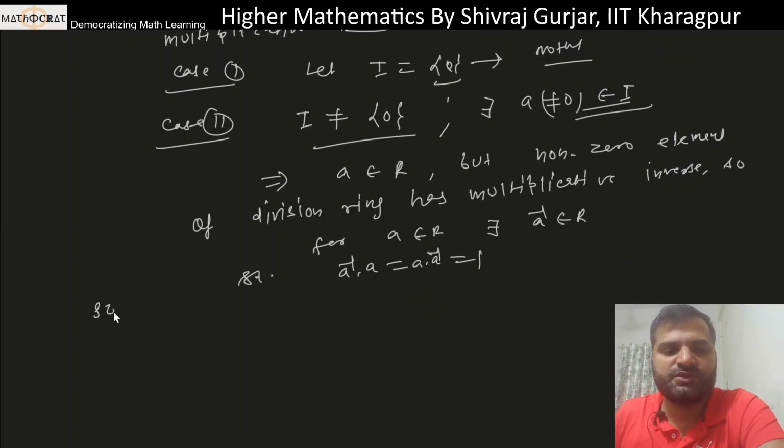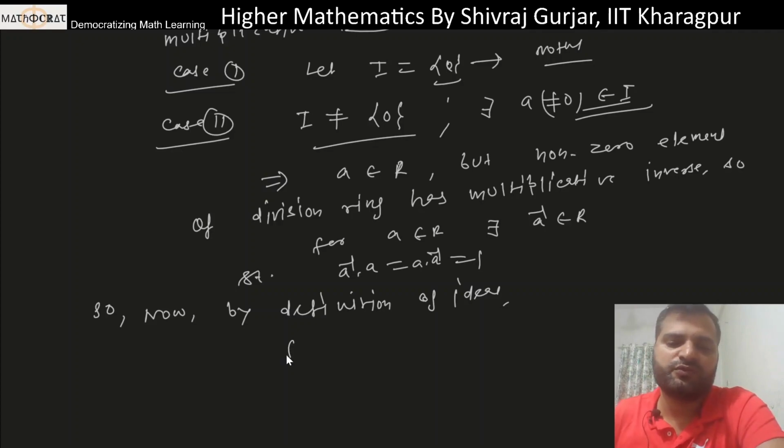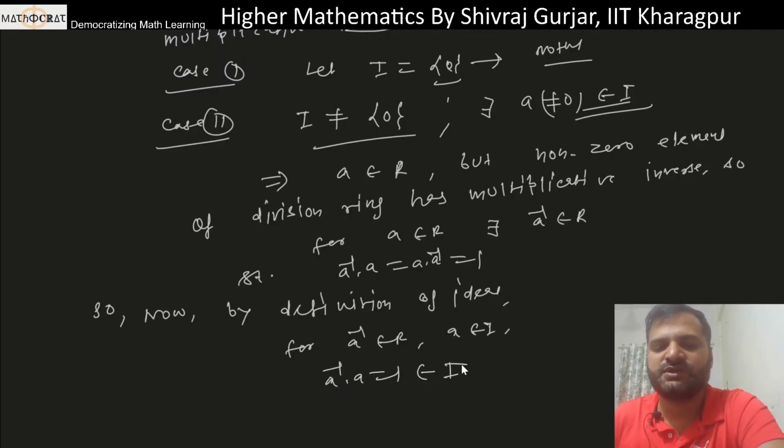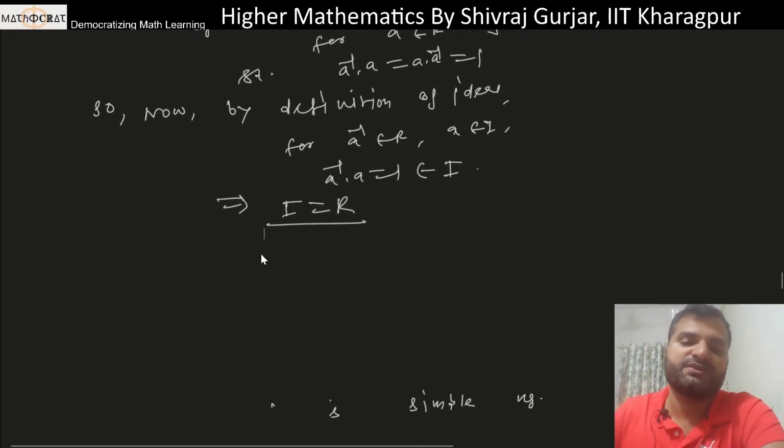So, okay, now by the definition of ideal, for A inverse belonging to R and A belonging to I, A inverse dot A, which is 1, will belong to I. That means I has to be equal to R, because if unity is in an ideal then that has to be equal to R, that we have already seen.